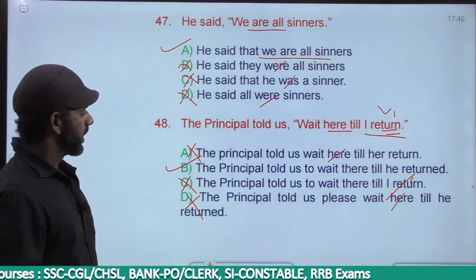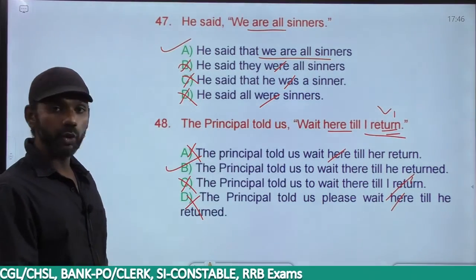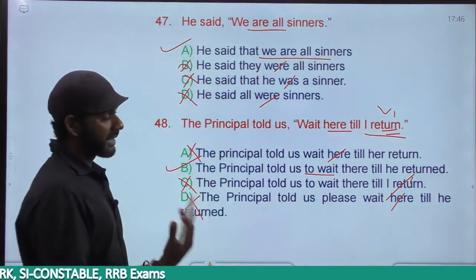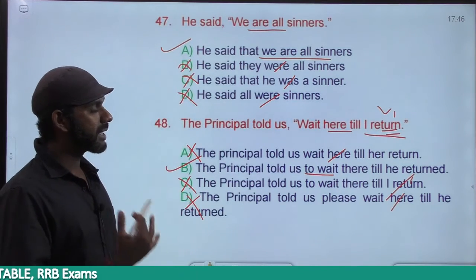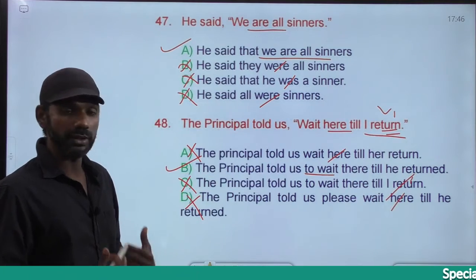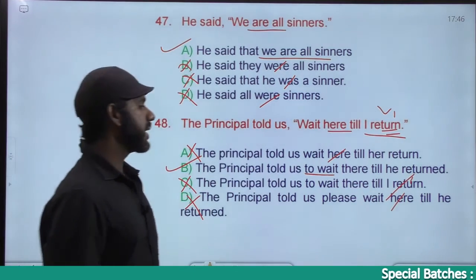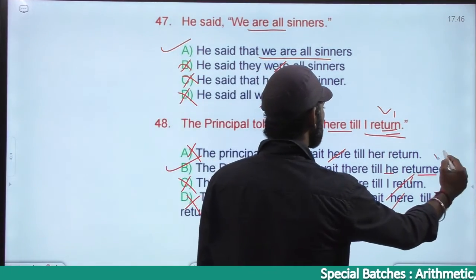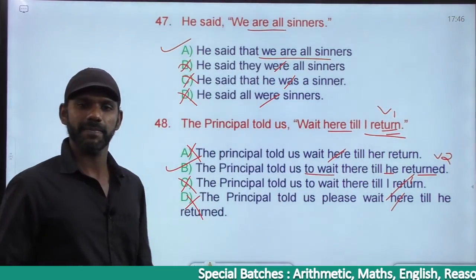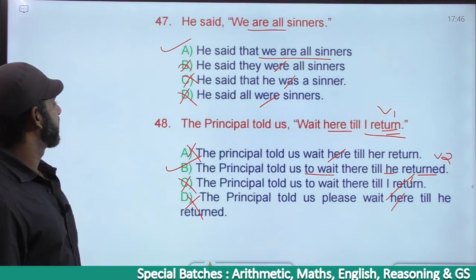Come to B. The principal told us to wait. To wait is to plus V1, infinitive. Here became there. Till he returned. It is not I returned actually, it must be he returned, because the principal told us. He returned is subject plus V2, simple past tense. The answer must be option B. Getting it? The next one.